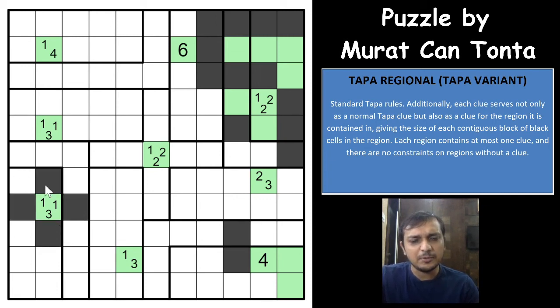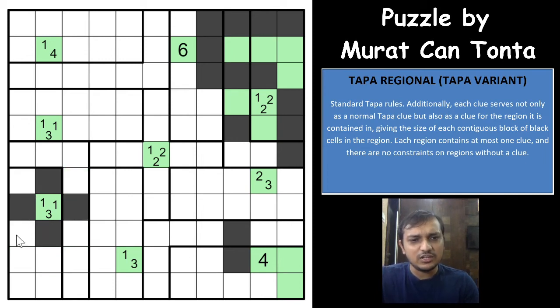And let us see what happens if you shade these 4 cells. I suspect something here is that there is no way you can fulfill the 113 clue here. So if this cell will have to go out this way, and you form 3 shaded cells here, and as you can see here now, this cell is stranded here. This is not going out anyway, right? Because for the region here, the 3 cells are shaded, and for the clue surrounding 8 cells also these 3 cells are shaded, right?